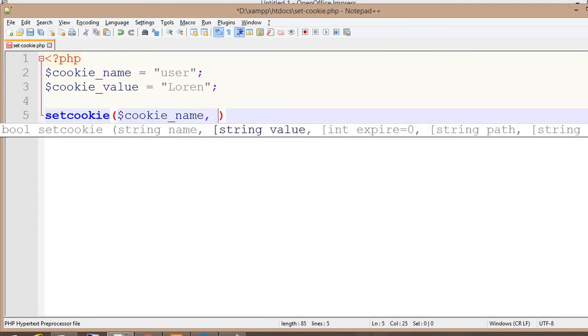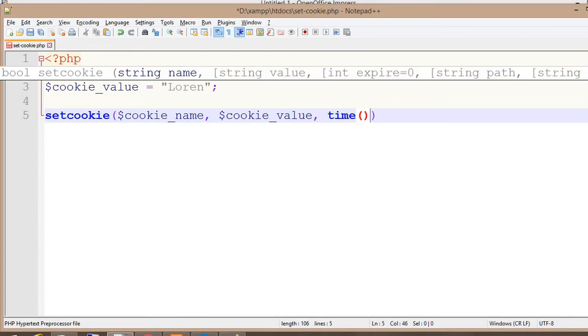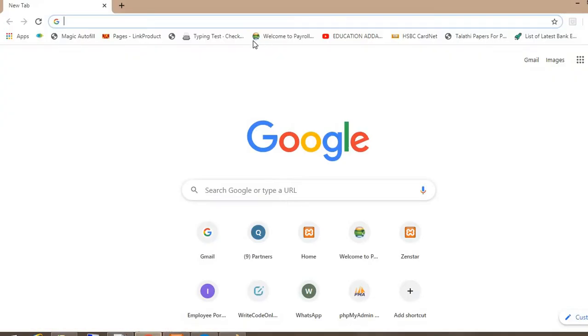Now store the value of the cookie, $cookie_value, and the third parameter is the time, for how many days or months you want to store that cookie. So we are storing this cookie for 1 month. So how can we calculate that time? I will show you how to calculate time.